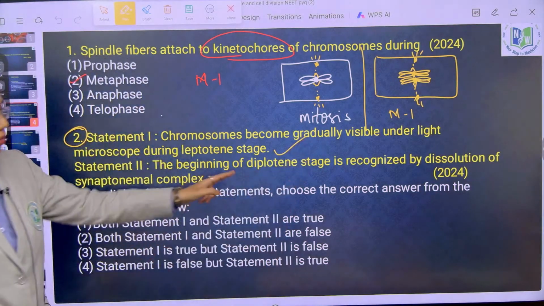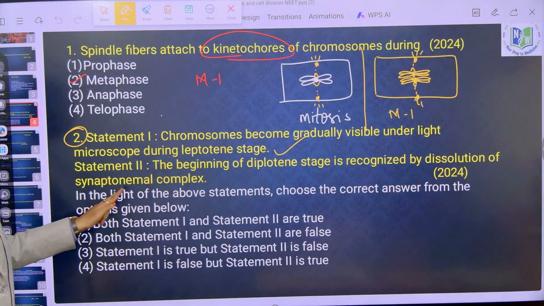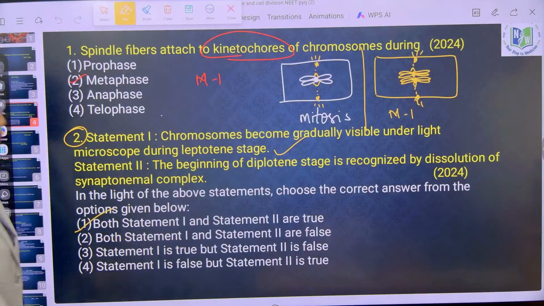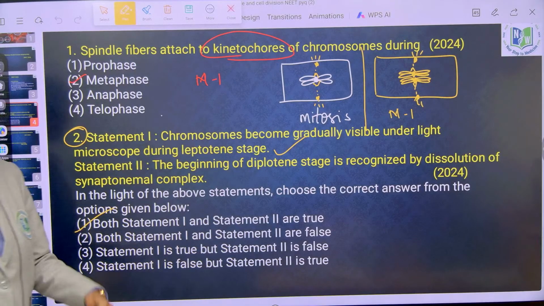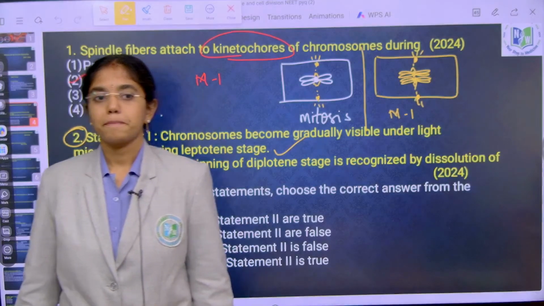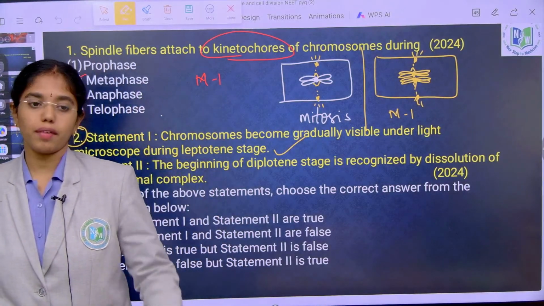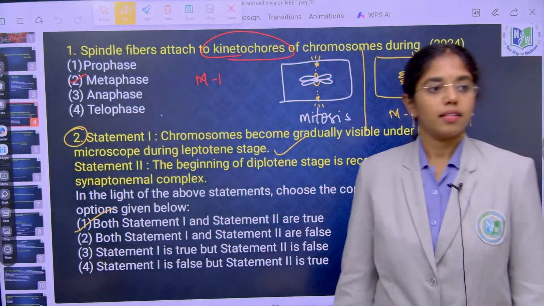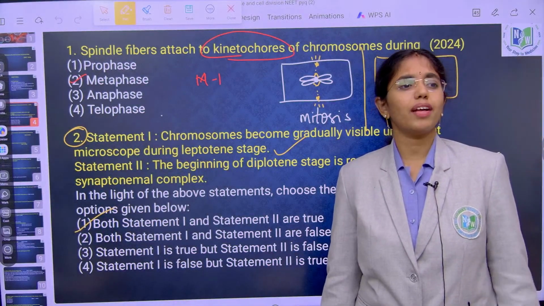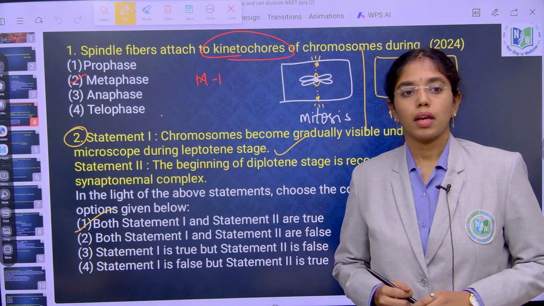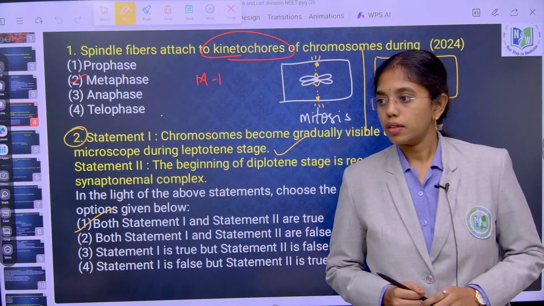The beginning of diplotene is recognized by dissolution of the synaptonemal complex. Good. So both statement 1 and statement 2 are correct. Can you name a few more events in diplotene? Any few more events in diplotene? Say it louder, no problem.